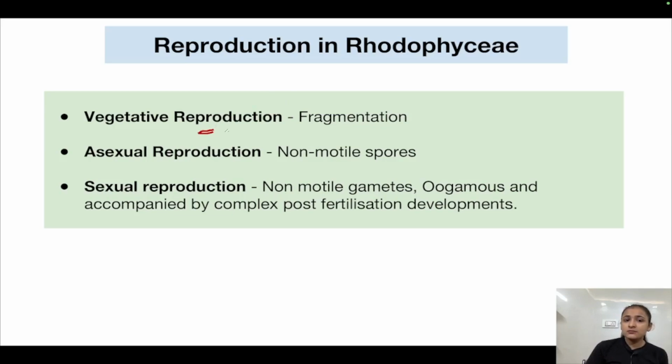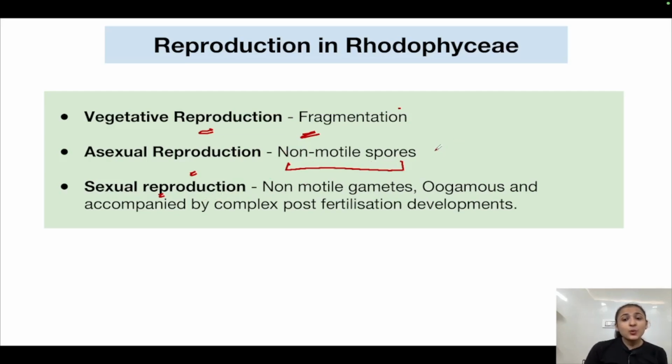Vegetative reproduction, asexual reproduction, and sexual reproduction. These are the three reproduction methods that are also seen in Rhodophyceae. Vegetative reproduction, as seen in Phaeophyceae and Chlorophyceae, takes place by fragmentation only. In asexual reproduction, non-motile spores are there. I told you, in some algae there are zoospores, but here they are non-motile. So in Rhodophyceae, asexual reproduction occurs via non-motile spores.